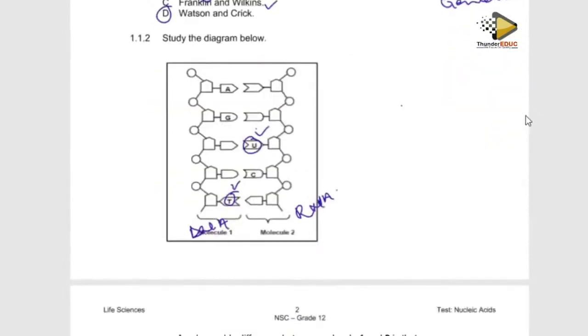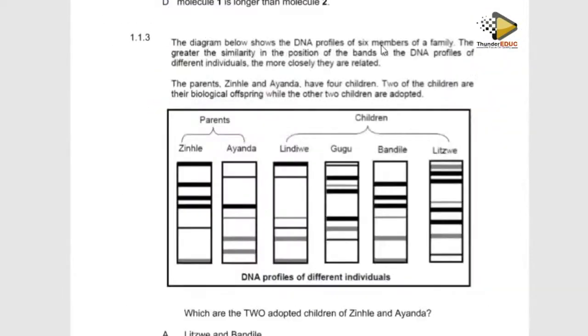Then we go to another question. The diagram below shows a DNA profile. Remember, DNA profiling is a technique used to identify someone's DNA. It means this person is unknown, but we compare it with a known DNA profile. The definition was removed from the examination guideline, but at least you have to know it, because you can't deal with something you don't know. That's why we keep giving you the definition. Remember, you have to use a ruler and draw lines so that you see which bands match.